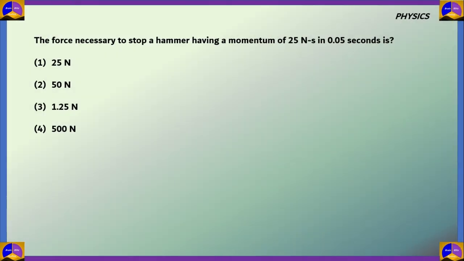Next question on physics. The force necessary to stop a hammer having a momentum of 25 Newton second in 0.05 seconds is: 25 Newton, 50 Newton, 1.25 Newton, and 500 Newton. Now we know that force is the rate of change of momentum. So this means force is equal to delta P divided by T, where P is represented by momentum.